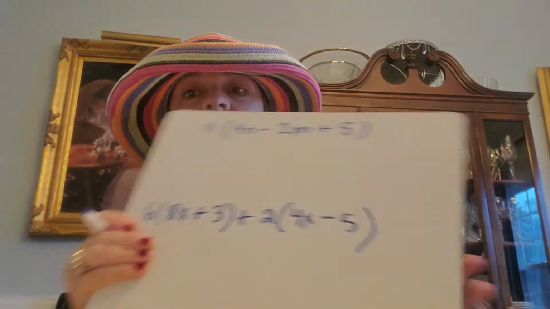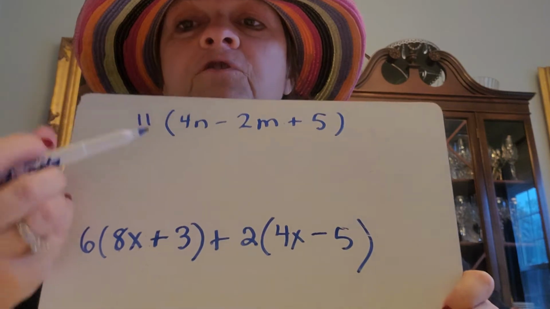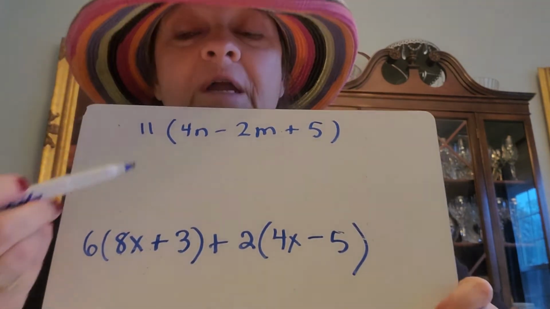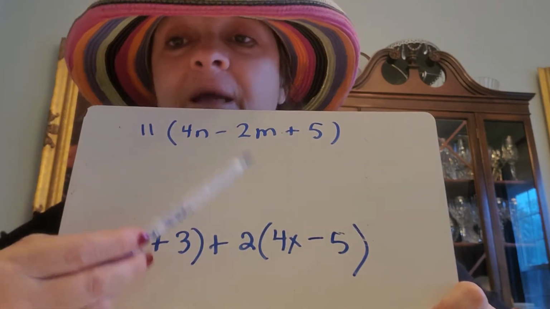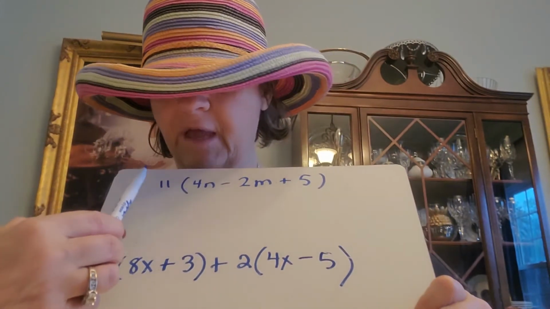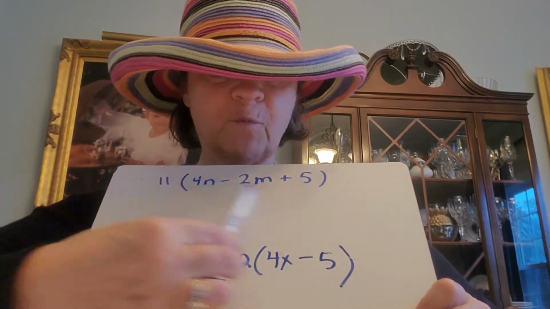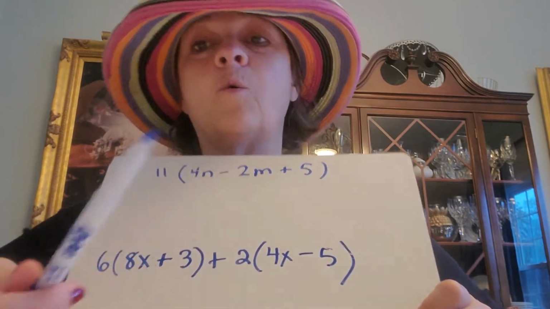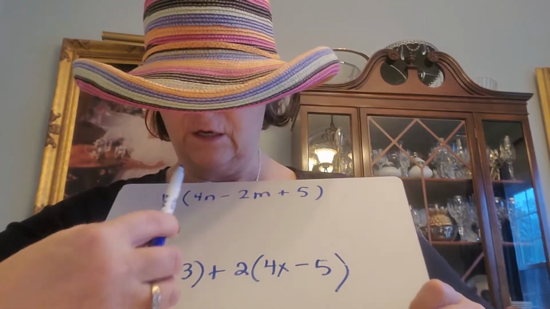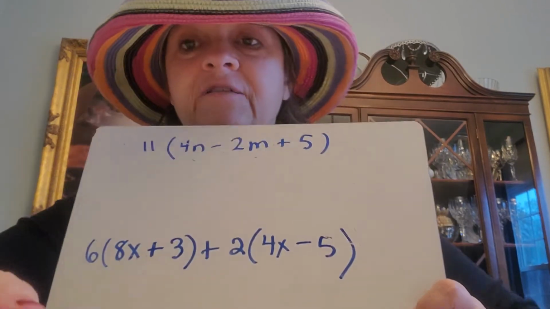All right, so I have a couple more. So this first one looks a little bit different than any one that we've done, but I put it up there to prove a point, that it doesn't matter how many numbers go on the inside, okay? This problem has 3. When there's more than 2, we say quantity. So this is 11 times the quantity of 4n minus 2m plus 5.